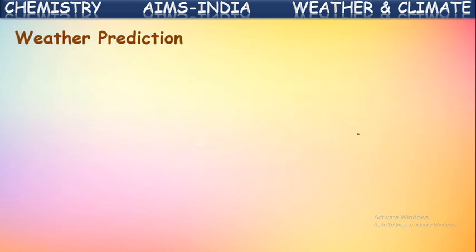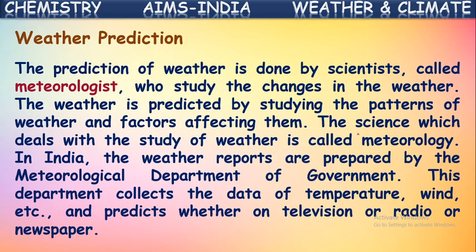So in this way, the weather forecast gives predictions about the weather. The prediction of weather is done by scientists called meteorologists. They study the changes in the weather and predict it.